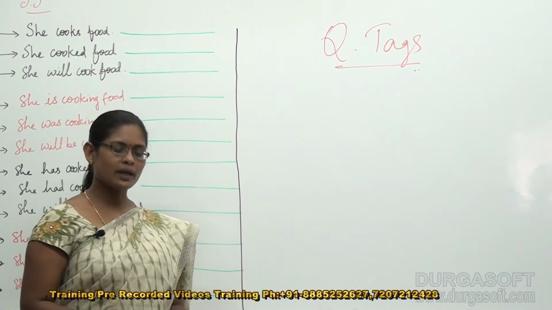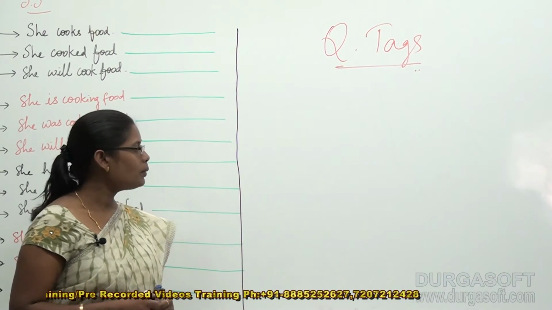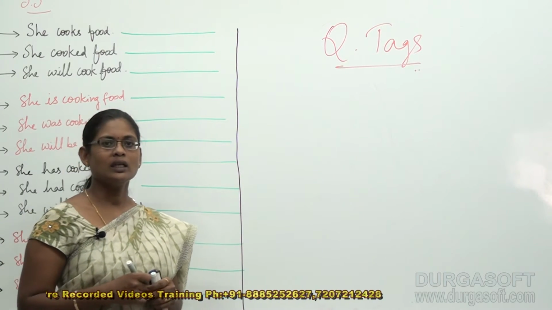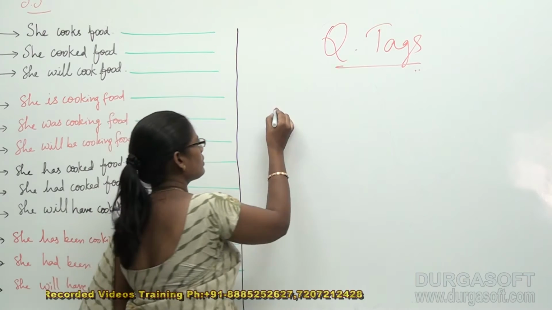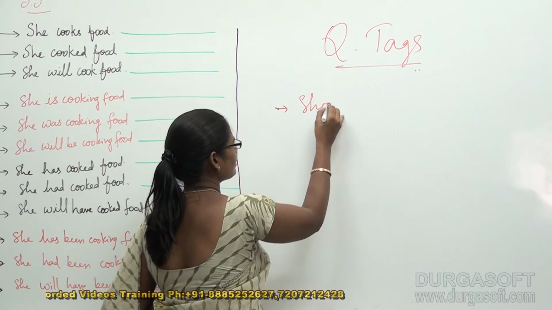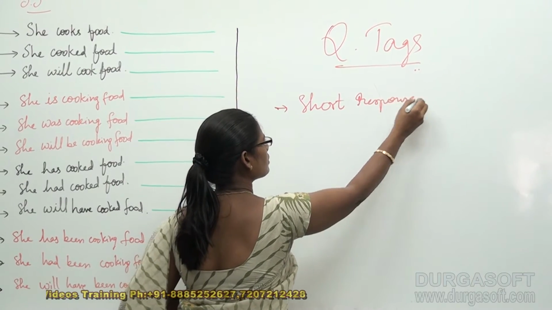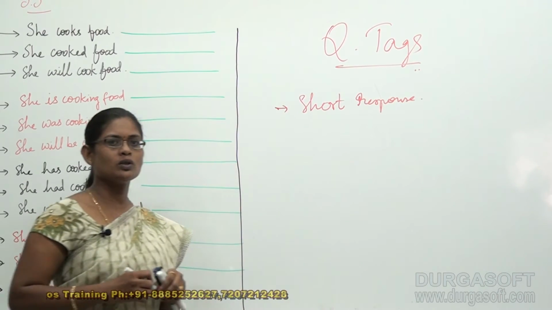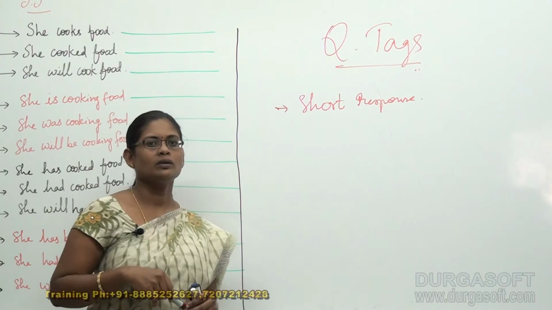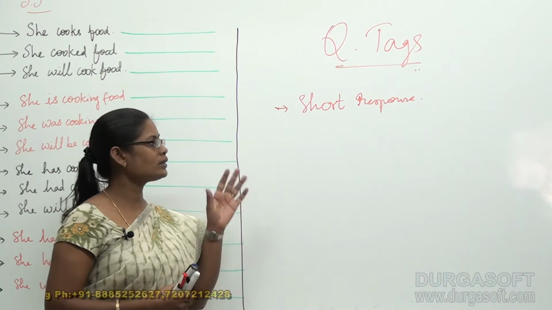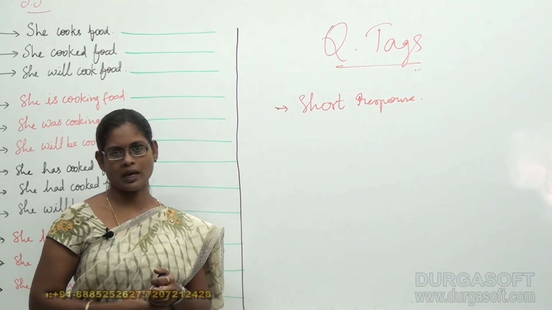Mainly the question tags are useful for giving short responses to the other person whom we are talking to. So that is a question tag.